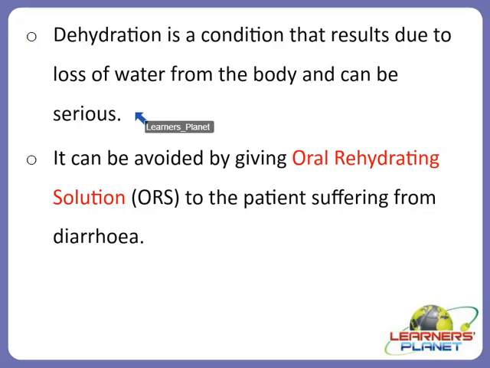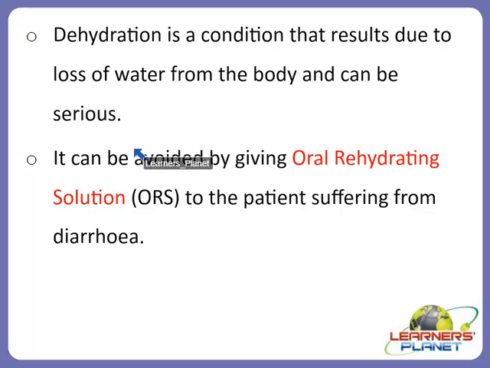Sometimes we may have experienced the need to pass watery stool frequently. It may be caused by an infection, food poisoning or indigestion. And it is very common in India, particularly among children. Under severe conditions, if not treated, it can be fatal, it can be very dangerous.